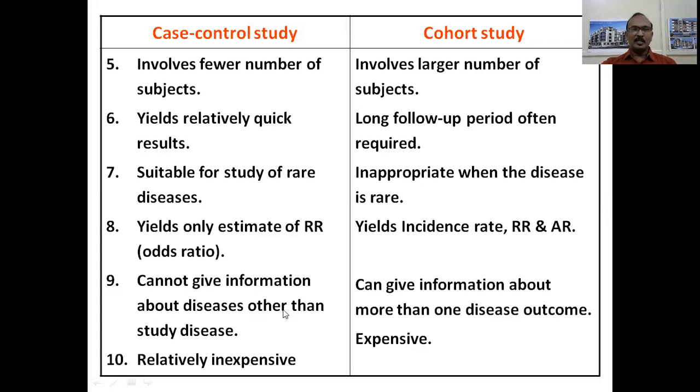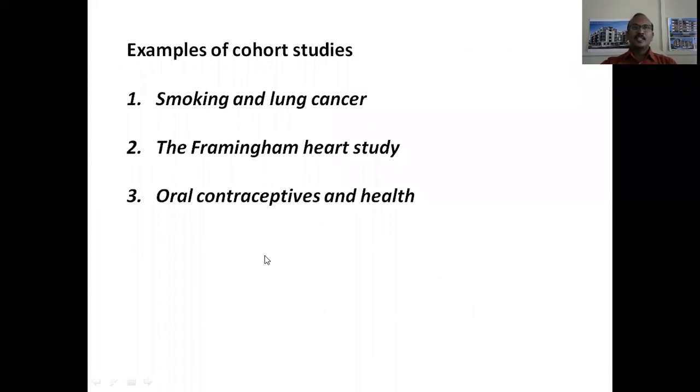A case control study cannot give information about diseases other than the study disease, whereas a cohort study can give information about more than one disease outcome. As I gave you an example, smoking and lung cancer: smoking can result in cancer of the esophagus, smoking can result in peptic disease, smoking can result in bronchial asthma, and smoking can result in many other outcomes. So many other disease outcomes can be obtained from a cohort study. A case control study is relatively inexpensive, whereas a cohort study is expensive. The various examples of cohort studies are smoking and lung cancer. So it is very important that we understand what a cohort study is. Likewise, other important examples are the Framingham heart study and oral contraceptives and health.